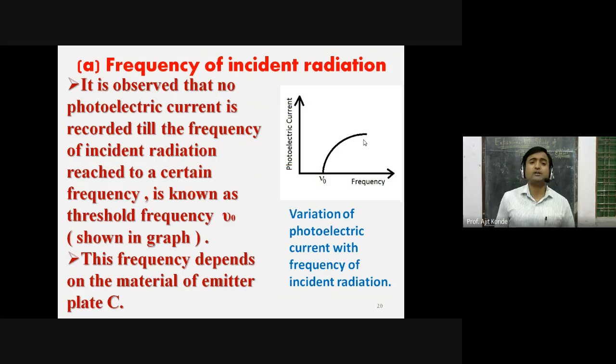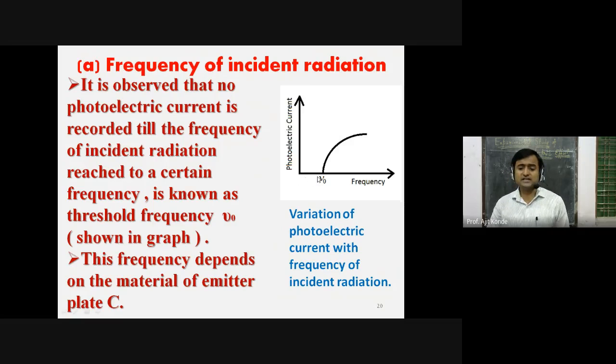अब जो भी emitter plate C है, emitter plate को C क्यों बोलते हैं? क्योंकि this is basically a negative plate and negative one is called cathode. Therefore this emitter plate is represented as C. तो ये emitter plate के ऊपर जब suitable frequency, threshold frequency मिलेगा तभी वो photoelectric effect start करेगा, मतलब इलेक्ट्रॉन जंप आउट होना स्टार्ट होगा.